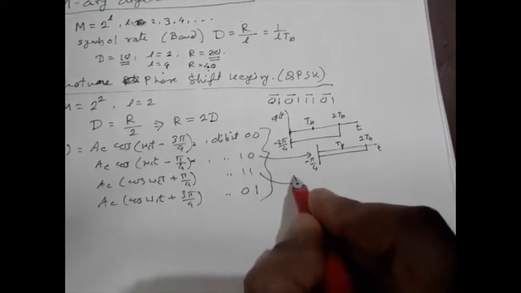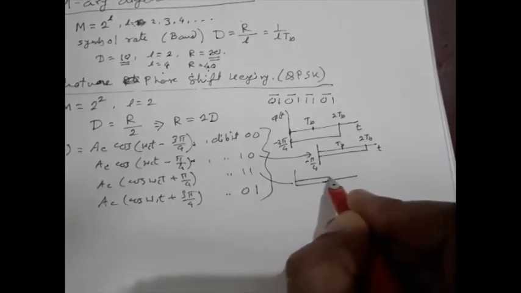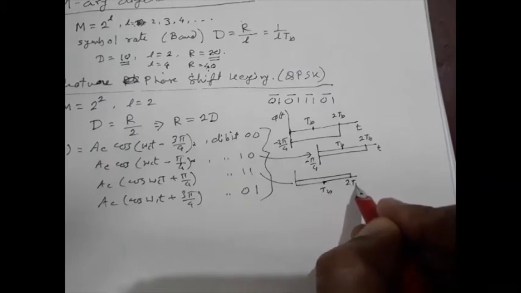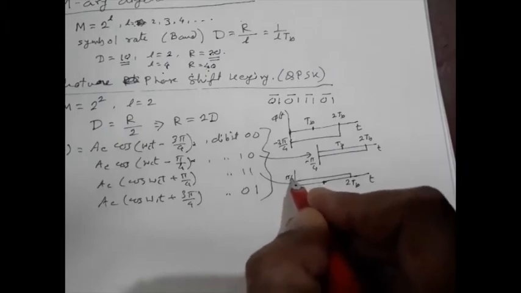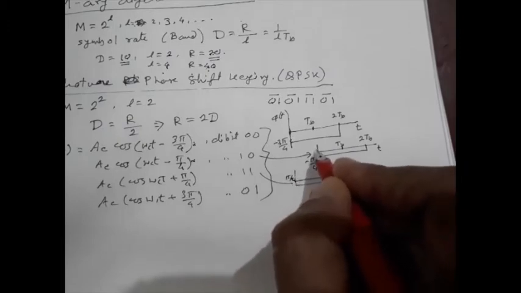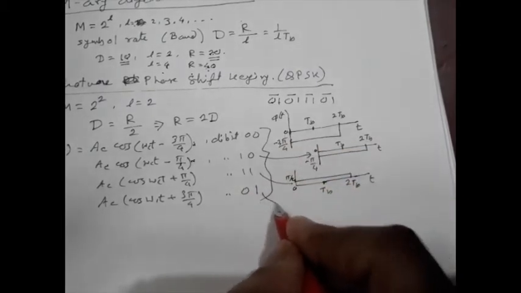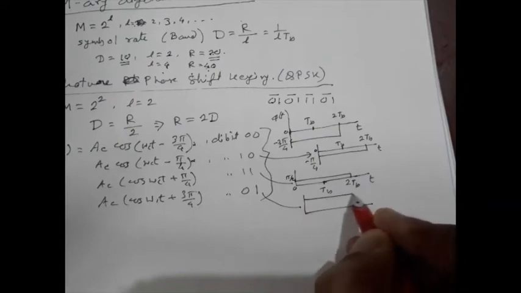For this one it is plus pi by 4. And for this one it is plus 3 pi by 4.